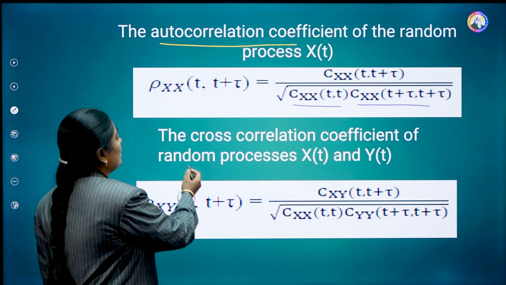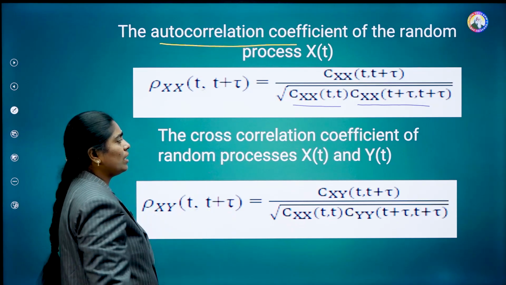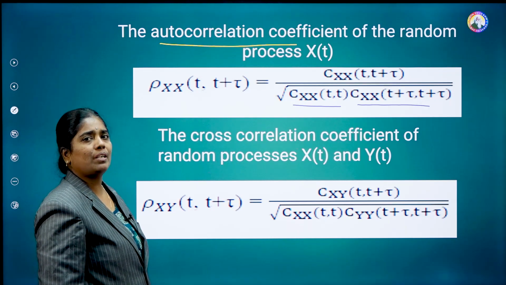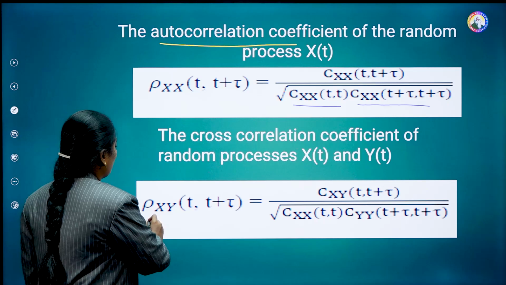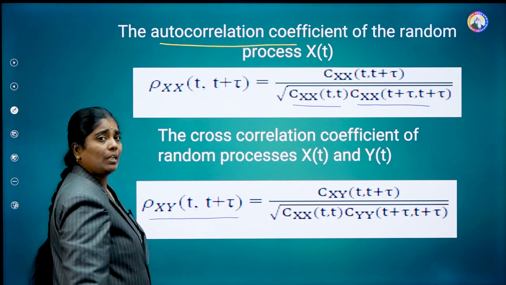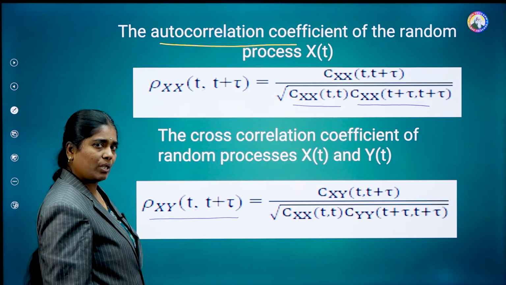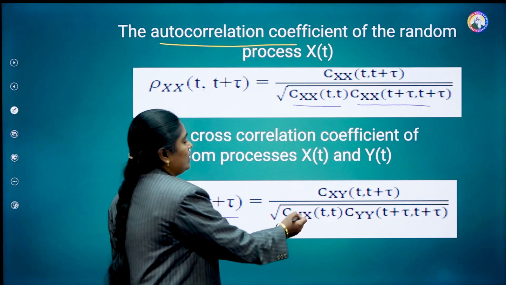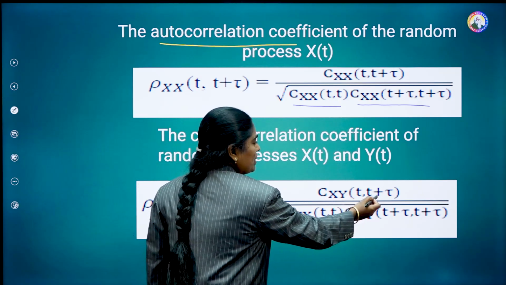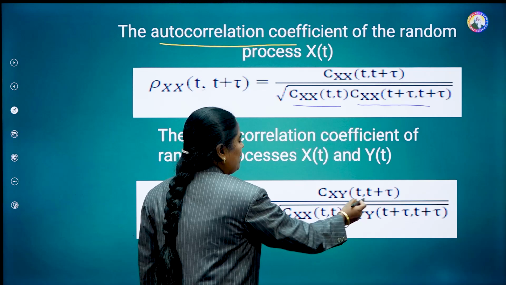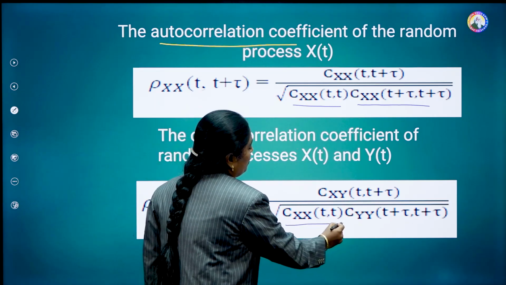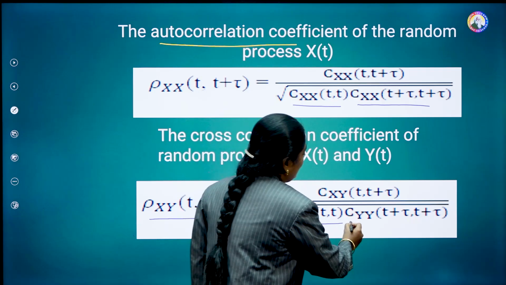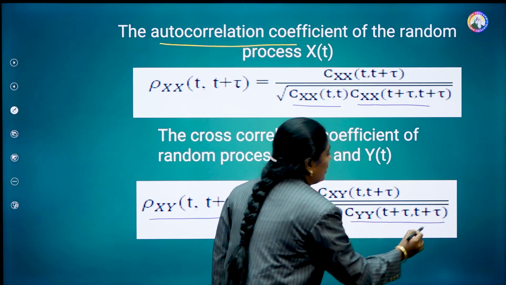The next one is the cross-correlation coefficient of the two random processes x of t and y of t. The notation is rho xy of t comma t plus tau, equal to Cxy of t comma t plus tau, whole divided by the square root of Cxx of t comma t into Cyy of t plus tau comma t plus tau.